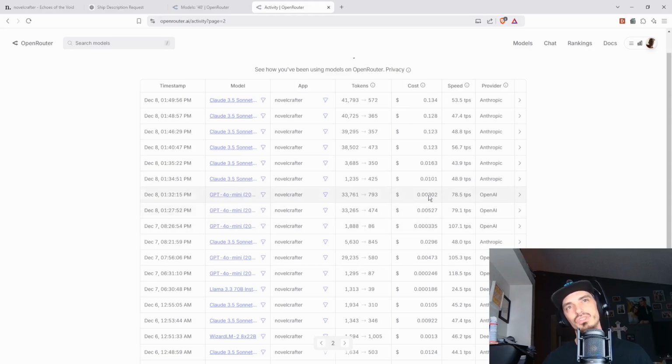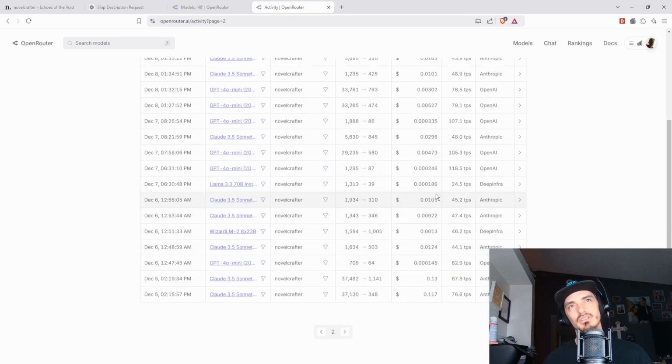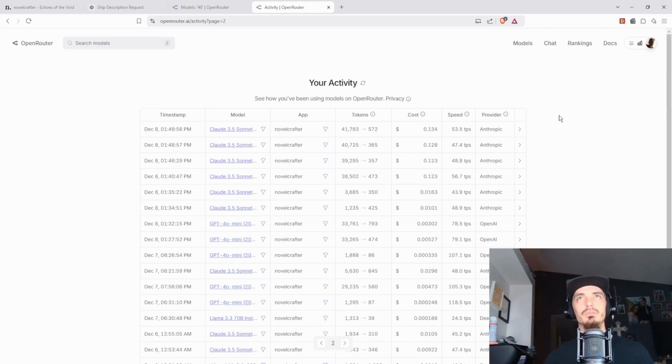Okay, so yeah, and now we go back and we look at 4.0 mini, super cheap, right? Llama, super cheap. Wizard is pretty cheap as well. And then Sonnet is about 10 times the price. Do you see this? And this was the input to the output. So Claude even gave us less, and it was 10 times more. Isn't that crazy? So Claude really is not cheap, but it is good. Can you get away with some of the other models? Absolutely. But here's why I like OpenRouter, because they get all of the updated models.